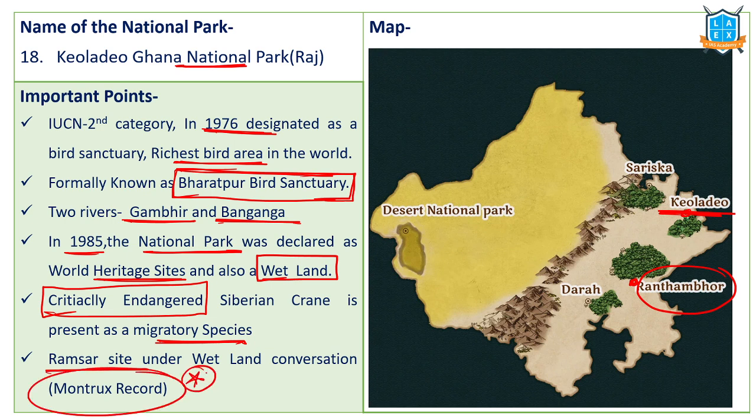While discussing Loktak Lake, we said there are only two Ramsar wetlands in India which are placed in the Montreux record. What are they? One, Loktak Lake, second one, this Keoladeo National Park. This bird sanctuary's name is Bharatpur Bird Sanctuary. Very important: critically endangered Siberian crane species migrate to this particular place.